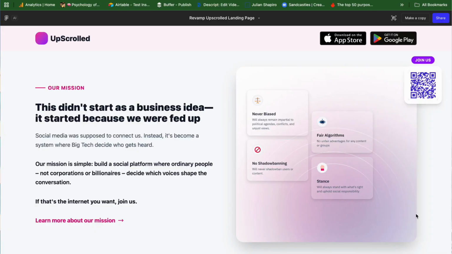Social media was supposed to connect us. Instead, it's become a system where big tech decides who gets heard. Our mission is very simple. Build a social platform where ordinary people, not corporations or billionaires, decide the voices that shape the conversation. So it's very simple. We've cut away a lot of the text, but we're laying out very simply that this is our mission, and if this is the internet you want, you can join us.